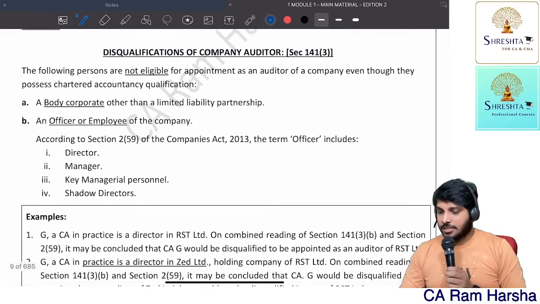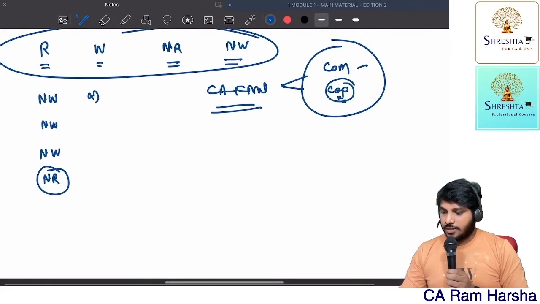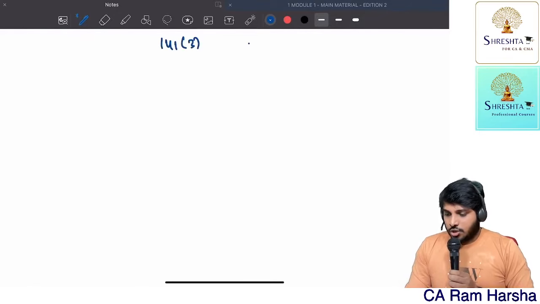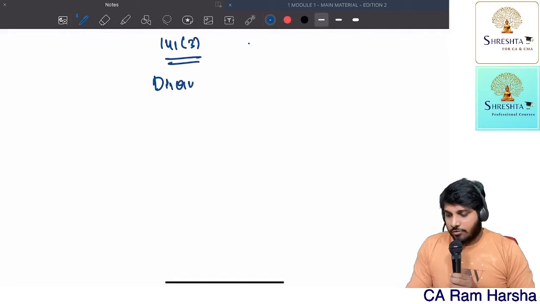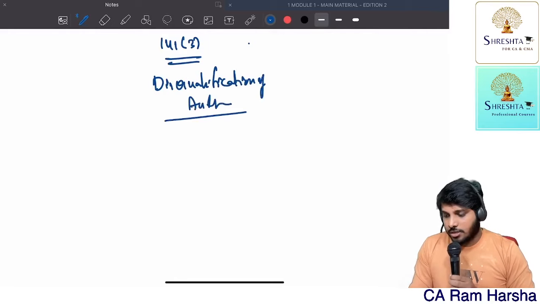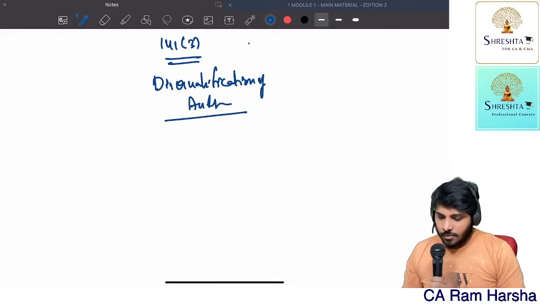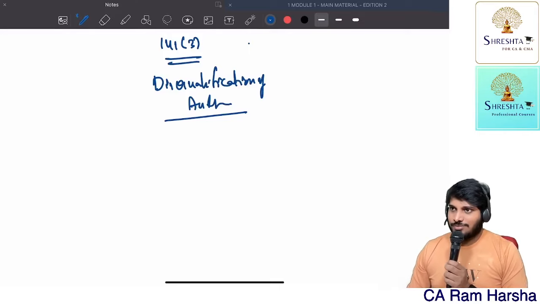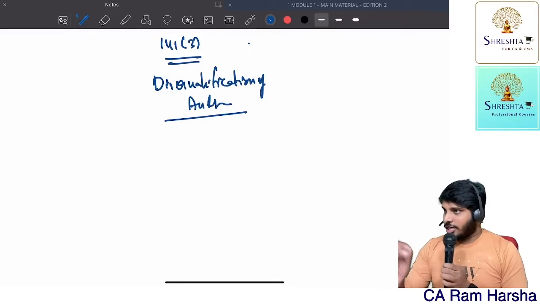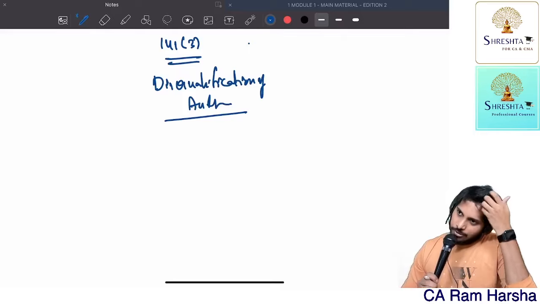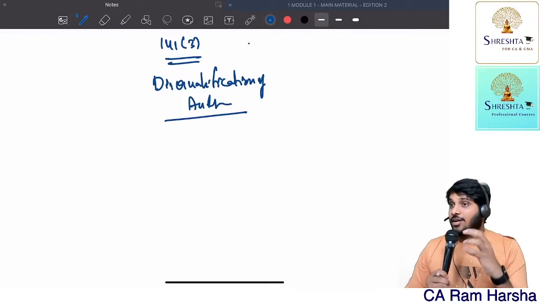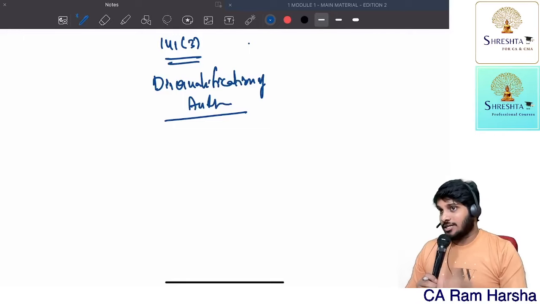Then 141 subsection 3. This is talking about disqualifications of an auditor. You see, disqualification means what? They are all chartered accountants. In the below list, we are going to see CS only. They are all chartered accountants, but we cannot appoint him as an auditor.